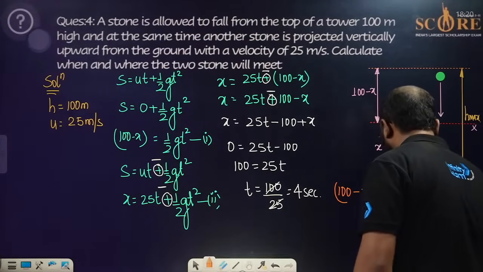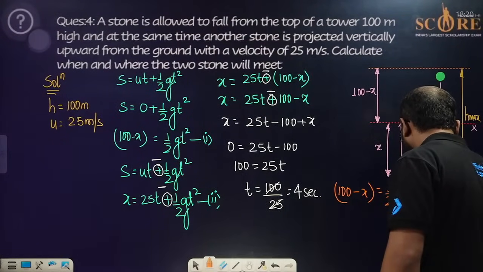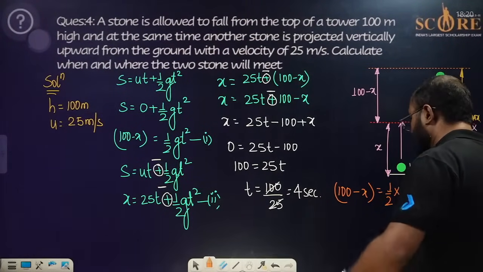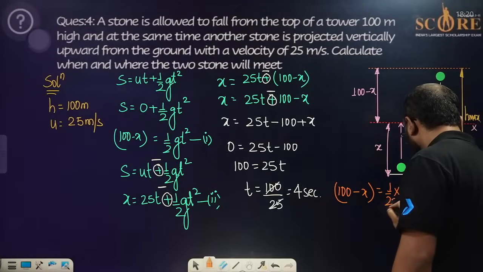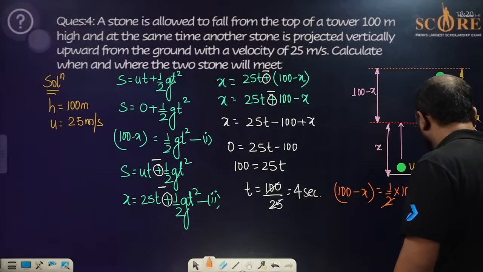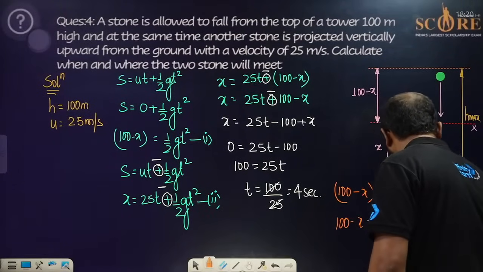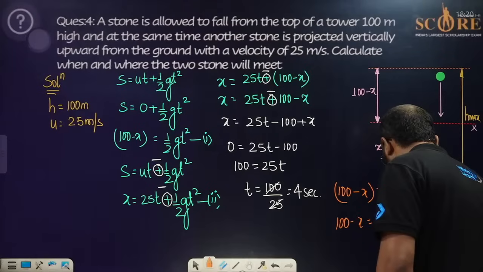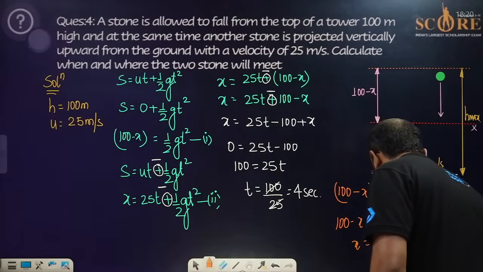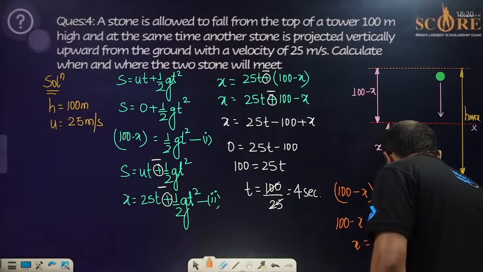The value of g that we want to use, let us say it is 10. The value of t that we have found is 4, and 4 square is going to be 16. This and this cancel out, and this is going to be 8. So we can say it is 100 minus x, which is going to be 80, everyone. The value of x is going to be 20 meters.